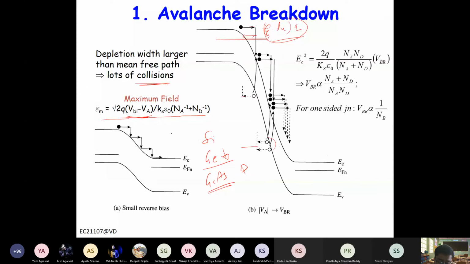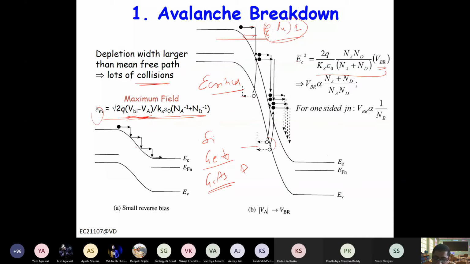So at a certain applied bias, if the field reaches the critical field, where these electron hole pairs are generated, it is called E critical. So at critical field, this avalanche breakdown takes place. So you can write here, let's say E critical squared will be this thing, and VBR is the breakdown voltage. It's usually quite large, so you can ignore this Vbi.